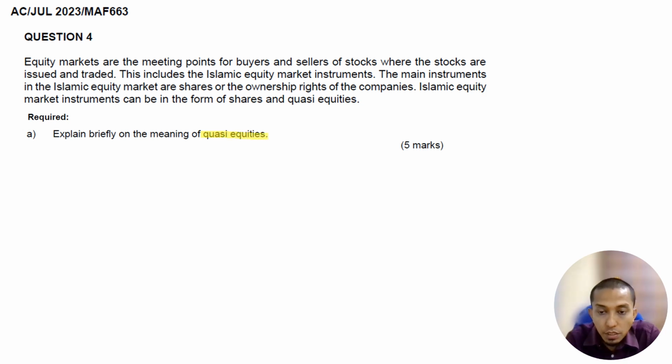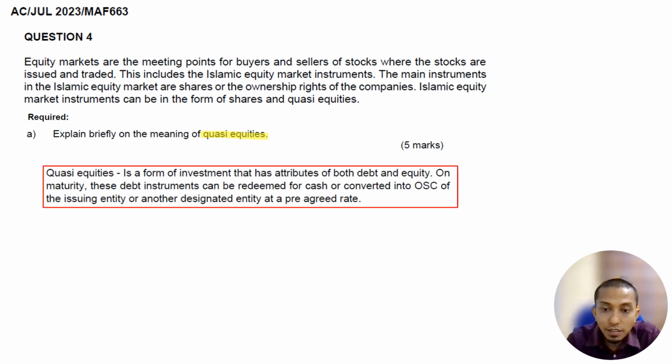As mentioned during the lecture class, quasi is half, I mean, part of. So basically this is the simplified answer. Quasi-equity is a form of investment that has attributes of both debt and equity. On maturity, this debt can be redeemed for cash or converted into ordinary share capital of the issuing share or a designated entity at a pre-agreed rate. So basically it consists of both debt and equity. That's why it is quasi-equities. So, the next question.